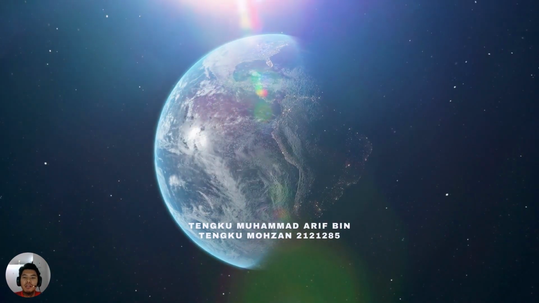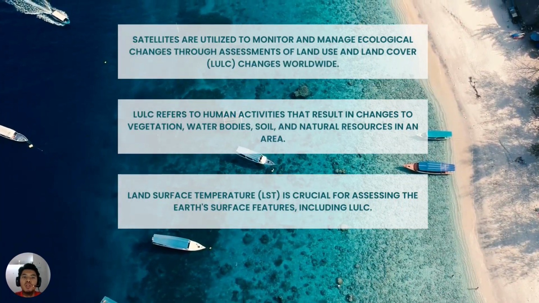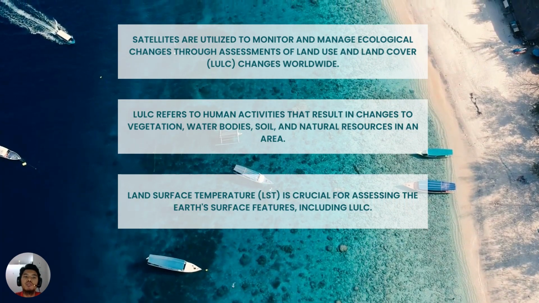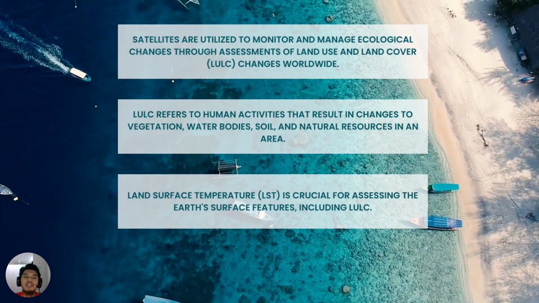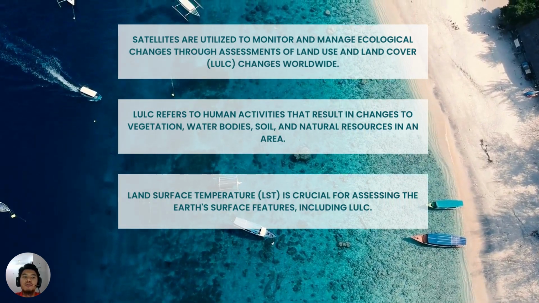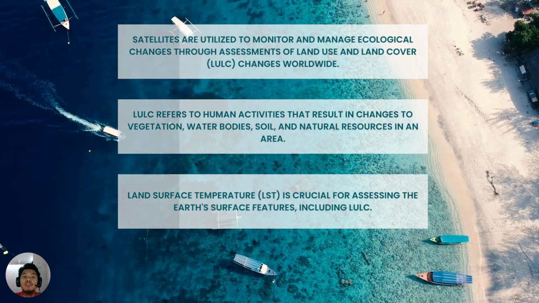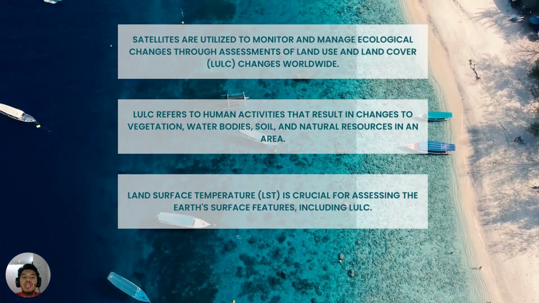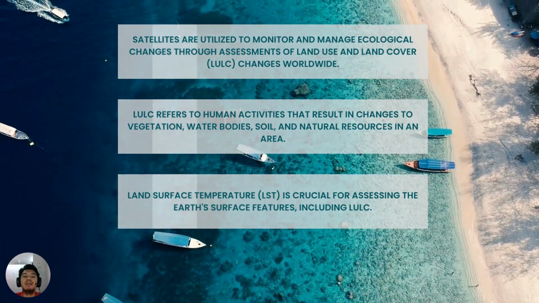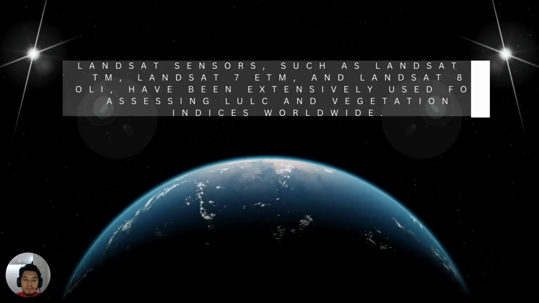First of all, I would like to talk about how satellites are utilized to monitor and manage ecological changes through assessment of land use and land cover (LULC) changes worldwide. LULC refers to human activities that result in changes to vegetation, water bodies, soil, and natural resources in an area. Land surface temperature (LST) is crucial for assessing the Earth's surface features, including LULC.